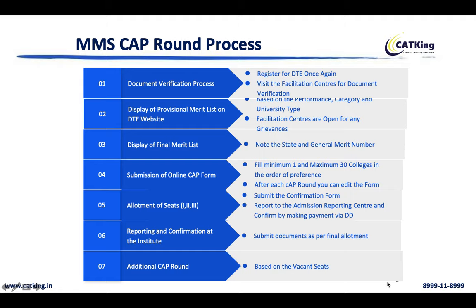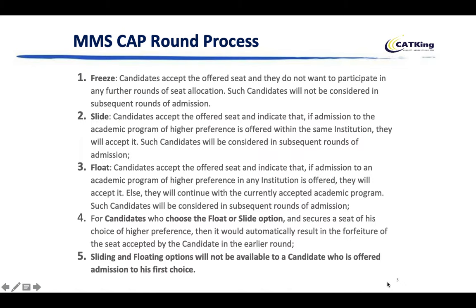While you are submitting your online form, you have to fill in your preferences. There are usually a lot of new terms which come in. This is as per last year. There was a concept of freeze, where once you accept a seat and you do not want to take part in the further rounds, you freeze your admission.